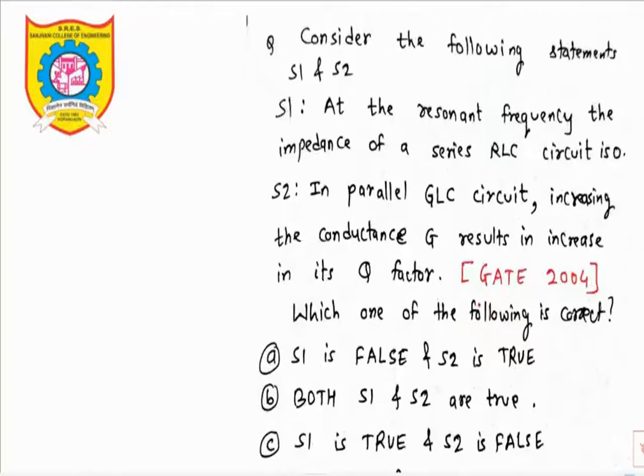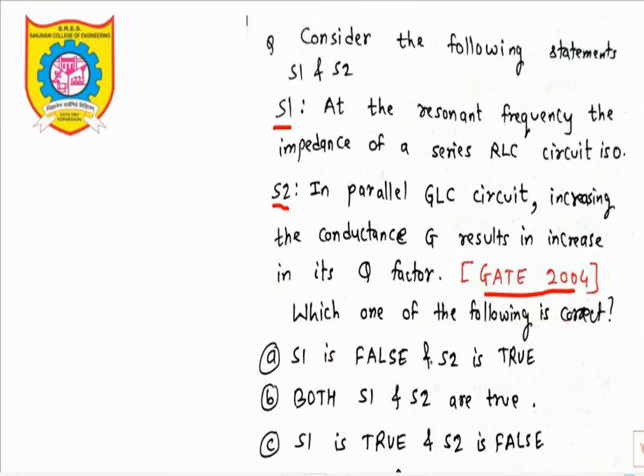Welcome all. Now let's try a few GATE examination questions based on parallel RLC circuit. Question number 1: Consider the following statements S1 and S2. Two statements are provided, and we have to identify which one of the following is correct.